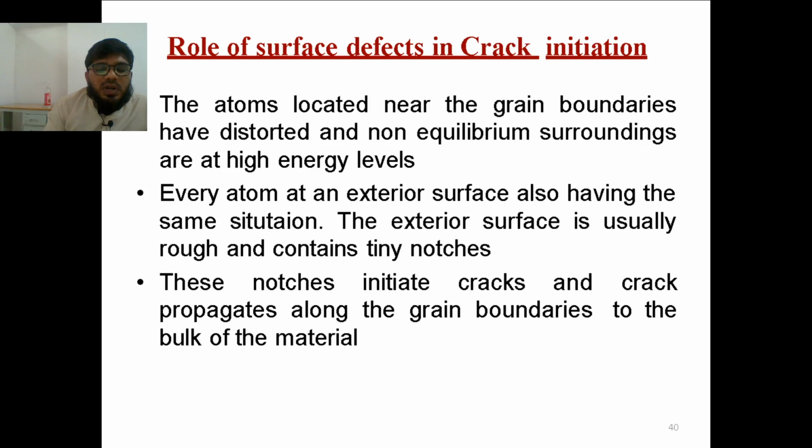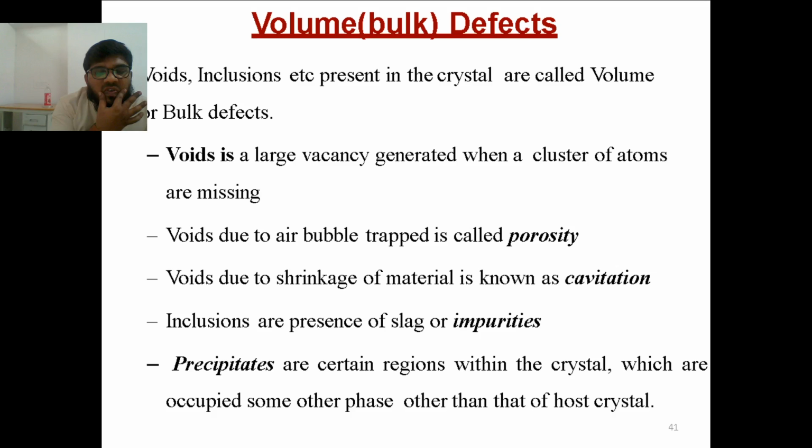Next is volume defects, or bulk defects. Voids, inclusions, etc. present in a crystal are called volume defects. A void is a large vacancy. We cannot say small voids; it has to be a large vacancy, which is nothing but a cluster of atoms. That's why I told you one complete unit cell or 2 to 3 unit cells should be missing from an atom, then it is called a volume defect.